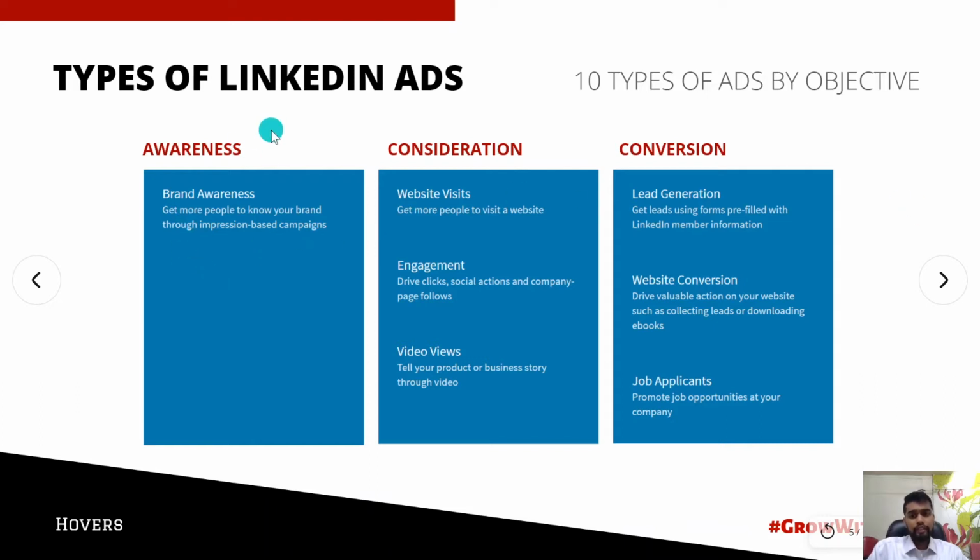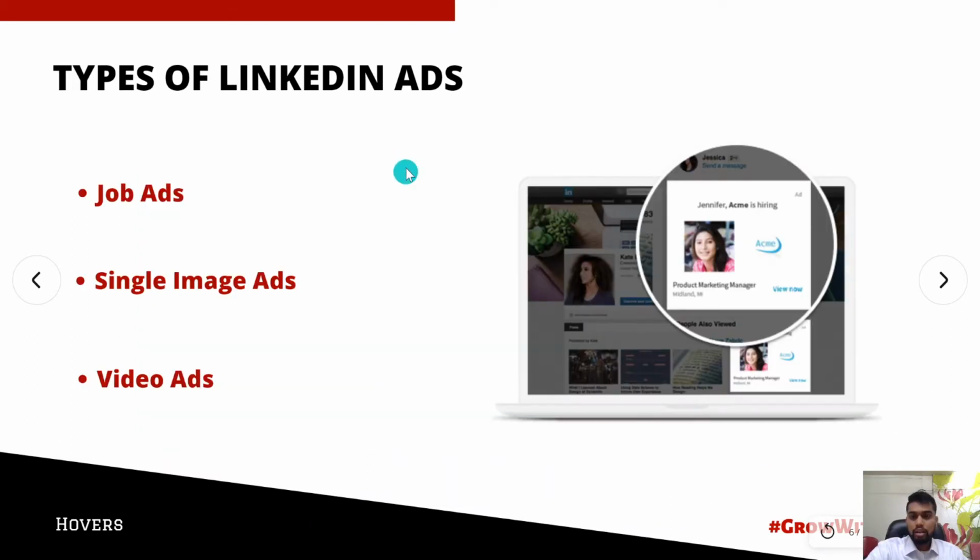As we can see in Facebook as well as Instagram and other platforms, there are three types of objectives: awareness, consideration, and conversion, that we can also see in LinkedIn. In total, LinkedIn gives us 10 types of ads by objective, and they are brand awareness, website visits, engagement, video views, lead generation, website conversion, and job applications. What is different in terms of LinkedIn from others is that this kind of ad objective is not provided by any other social media platform. So let's see what are the types of LinkedIn ads.